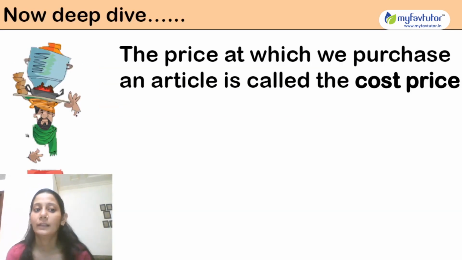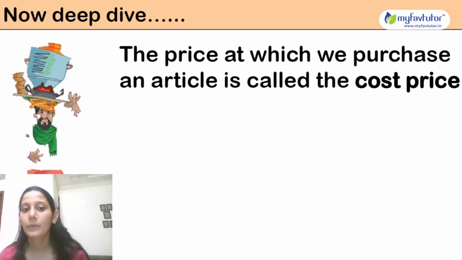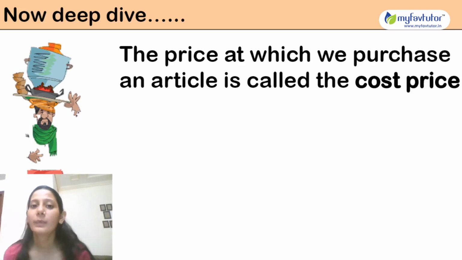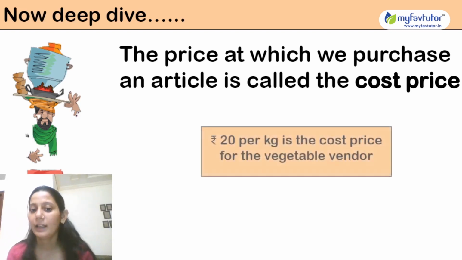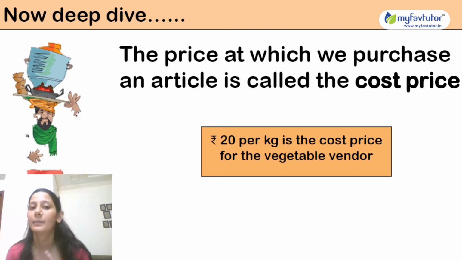Okay. So now, the seller, whoever is selling some product, has firstly purchased it from the market or from the factory, from somewhere. Okay, so the price at which a seller purchases an article is called the cost price. And the price at which he sells an article is called the selling price. The price at which he has bought is the cost price. The price at which he sells the article is the selling price.